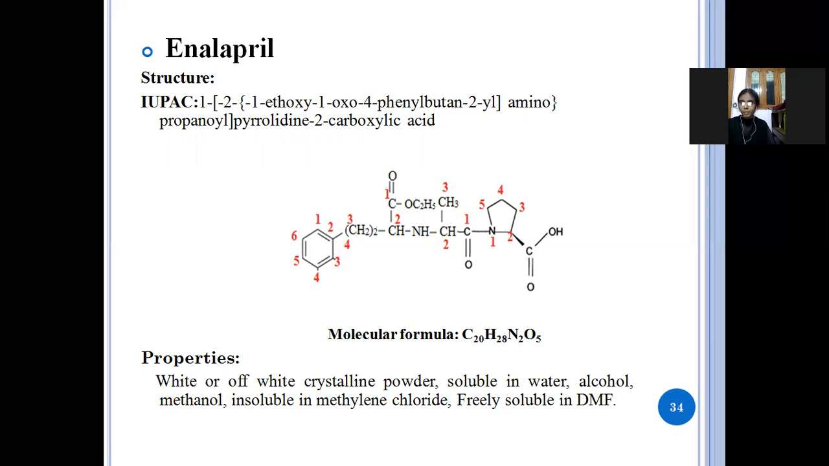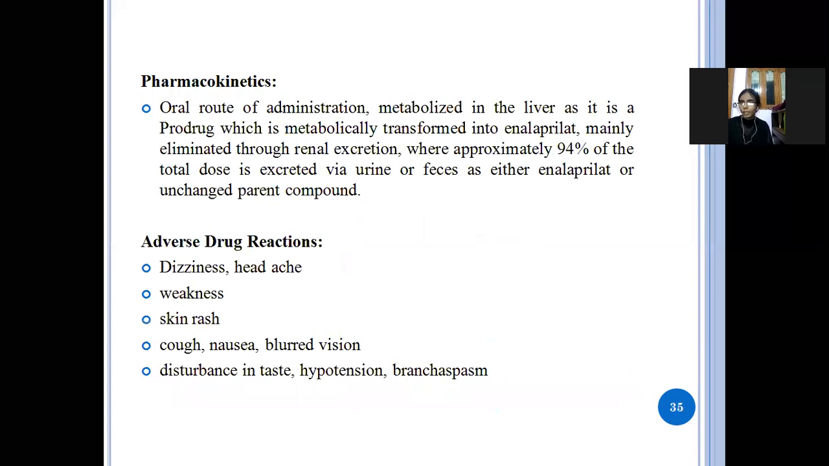Next, properties: it is a white or off-white crystalline powder, and it is soluble in water, alcohol and methanol, insoluble in methylene chloride, and freely soluble in DMF. Next, pharmacokinetics: it is given by the oral route of administration, metabolized in the liver, and excreted through the urine. As it is a prodrug, it is metabolically transformed into enalaprilat.